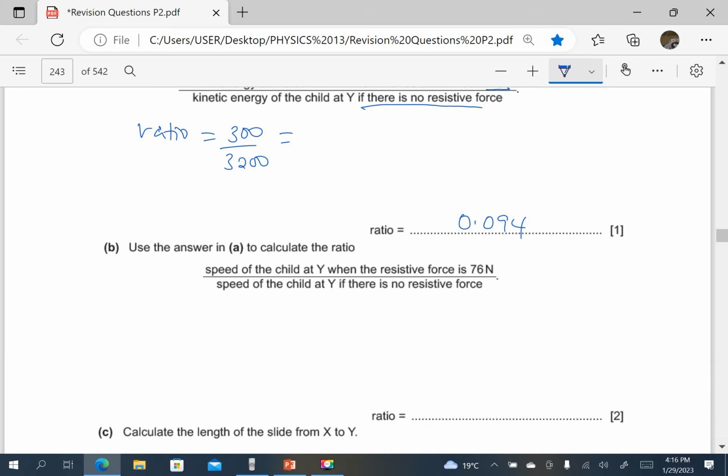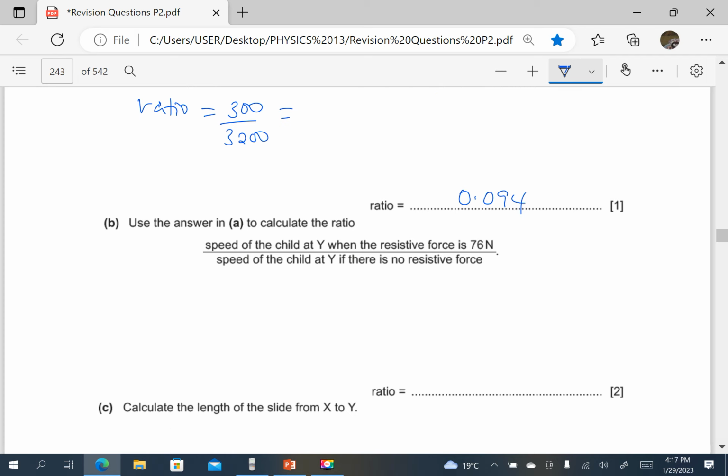Use the answer in A to calculate the ratio: speed of the child at y when the resistive force is 76 newtons over speed when there is no resistive force. So we know that kinetic energy is a half mv squared. In other words, E is directly proportional to v squared. So we make v the subject. If you're a poor mathematician, you can use this. So this will be the square root of twice kinetic energy over mass. So let's look at the ratio.